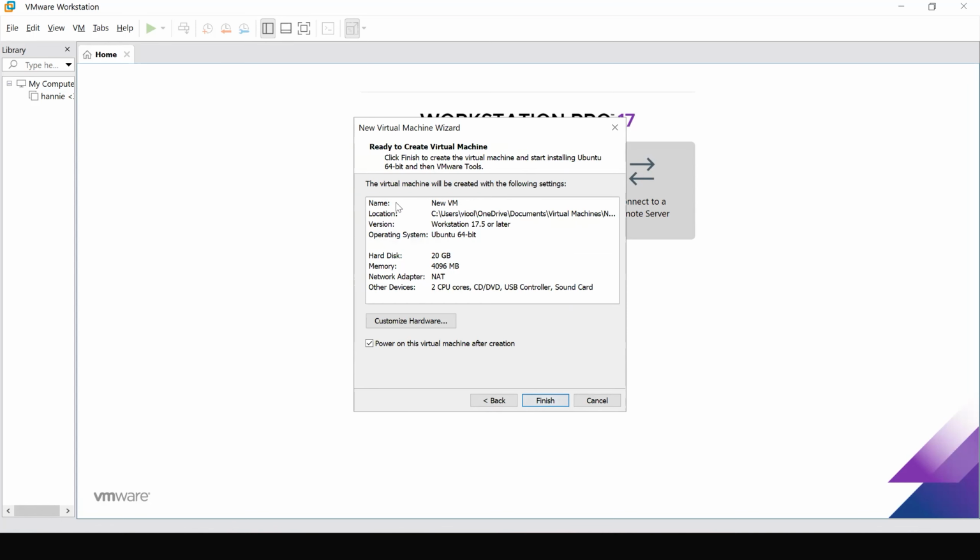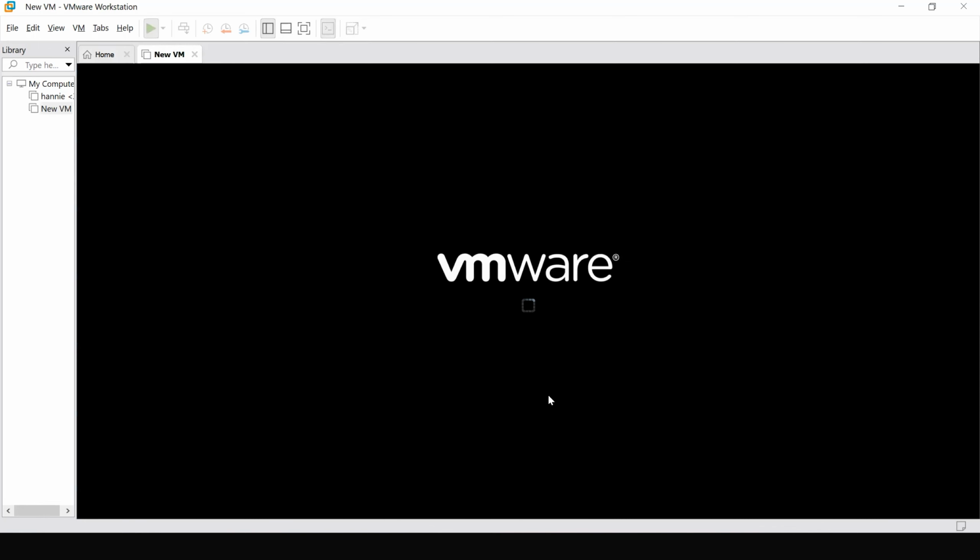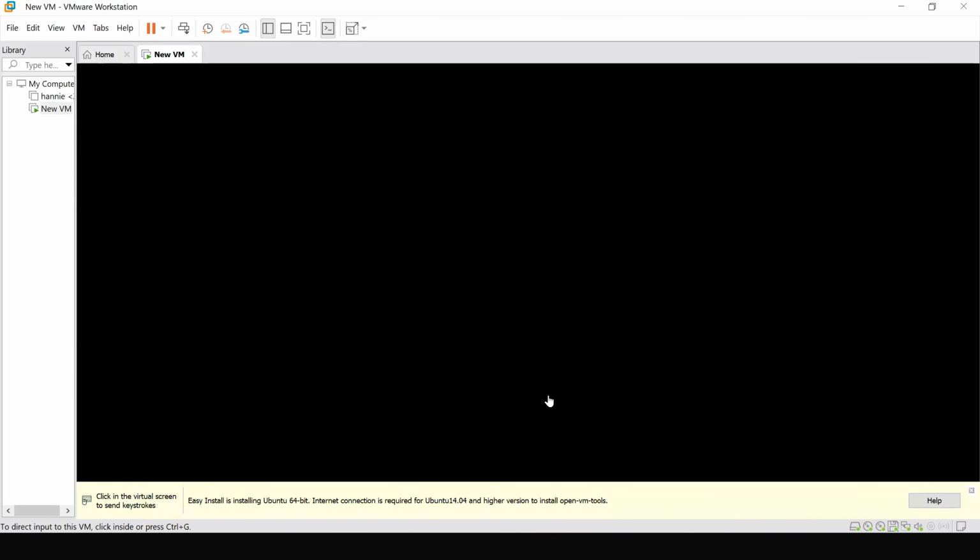Once you click next, there will be the hardware specifications that will be used for the virtual machine. If you want to customize the hardware, you can click here, Customize Hardware. There's also this checkbox to power on this virtual machine right after creation, which I allow. So your virtual machine will operate immediately once it is created. Now we just click on Finish, and your virtual machine has been created successfully, as you can see here. Okay, now we just have to let it load for a bit.